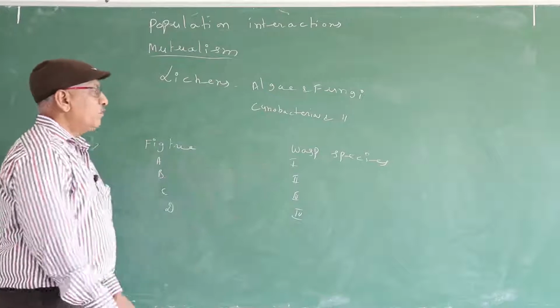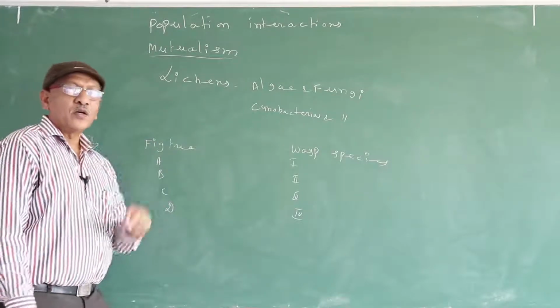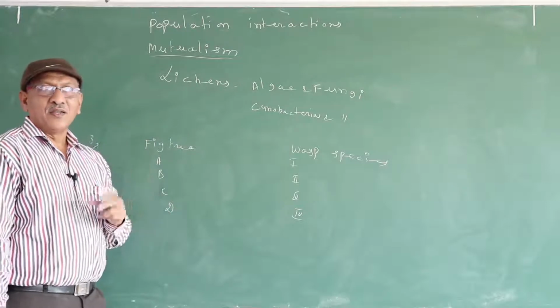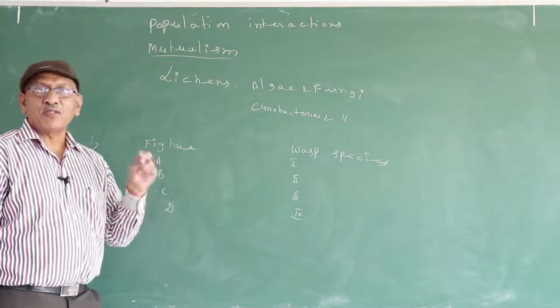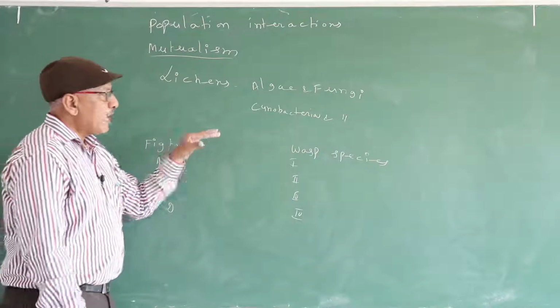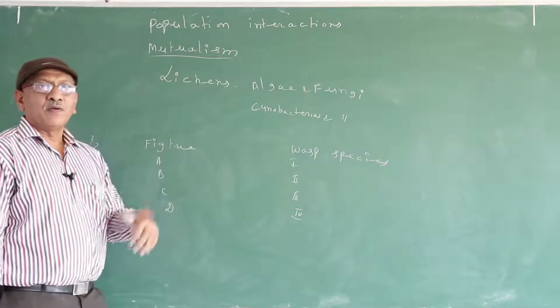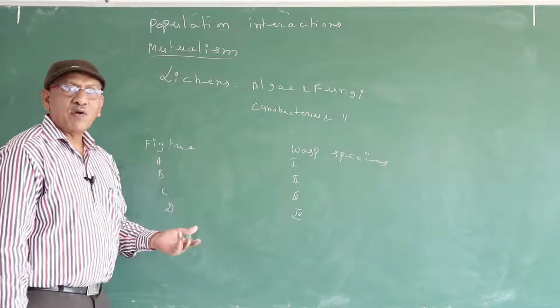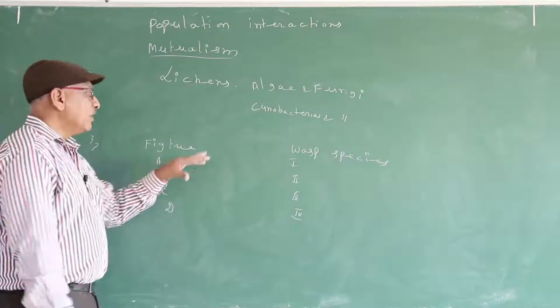The wasp searches for a suitable place to release the eggs. During this process, the wasp species pollinates the flowers of the fig tree. In this manner, the fig tree is benefited. The wasp species releases the eggs in the fruits. The eggs hatch into larval forms. The larval forms feed on developing seeds.